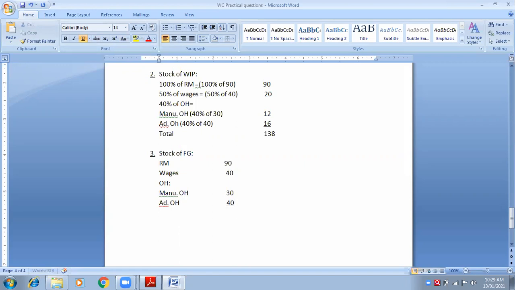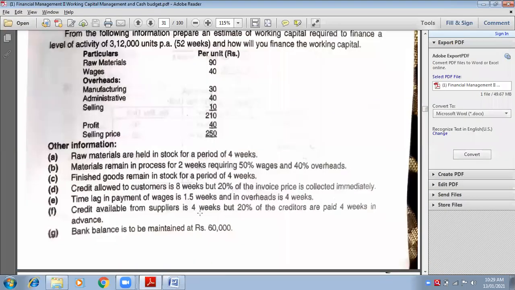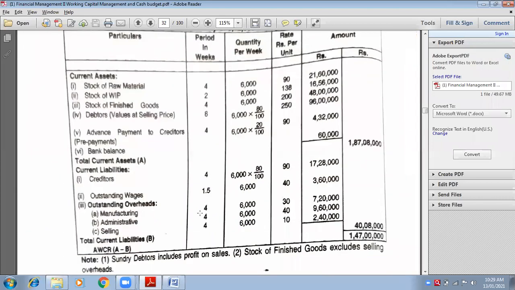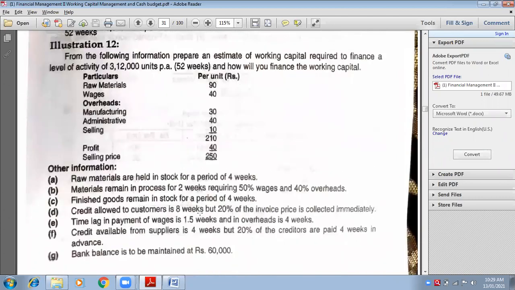So here I will write on the next line total. Remember we will not consider selling overheads. Selling overheads will not be considered. So for finished stock, units will be considered how much? 6,000.